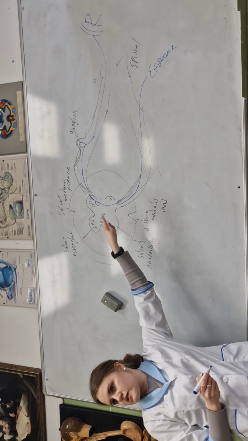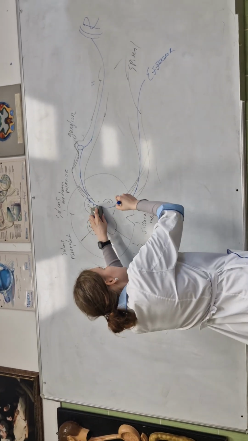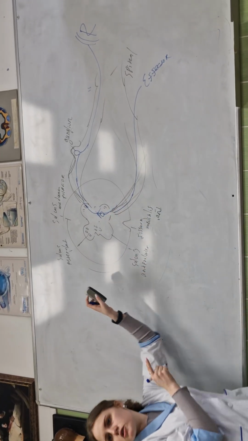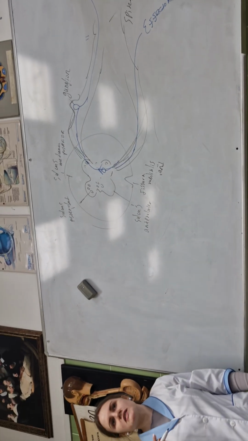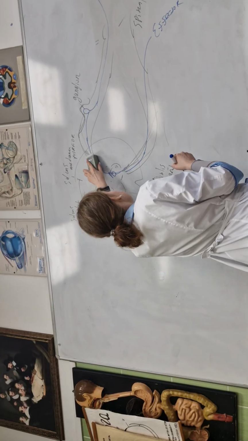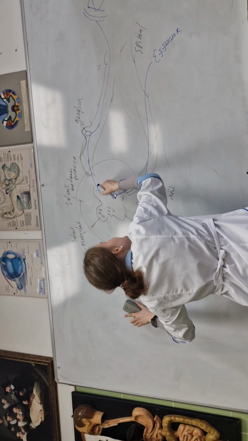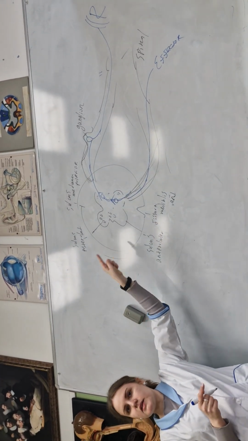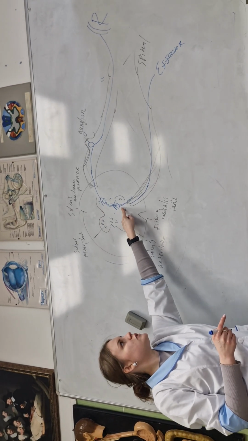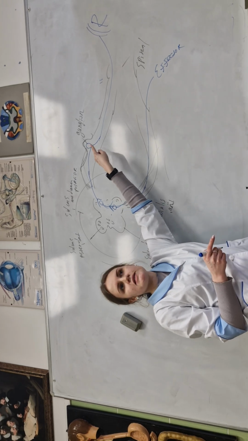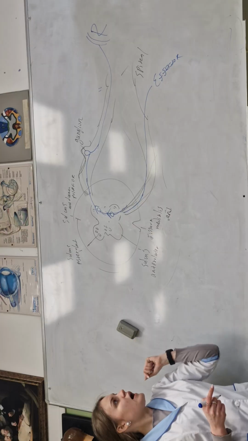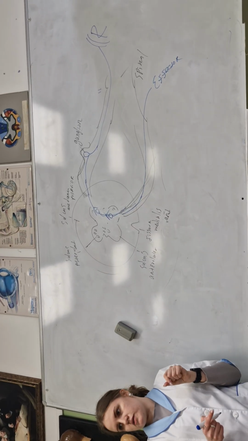Motor neurons are located only in the cornu anterior. In the cornu posterior, if we have three neurons, is located the interneuron. The sensitive neuron is located in the PNS, in the ganglion. Understand? This is the rule.